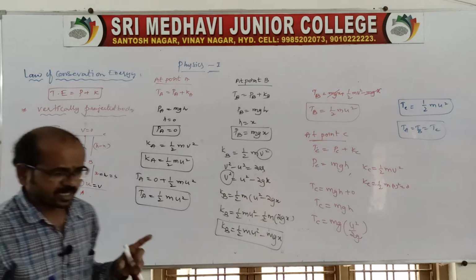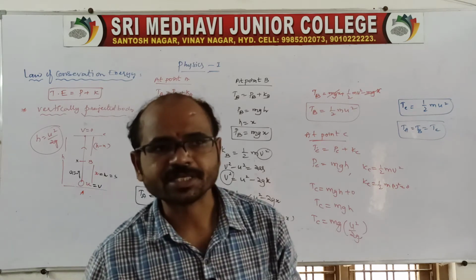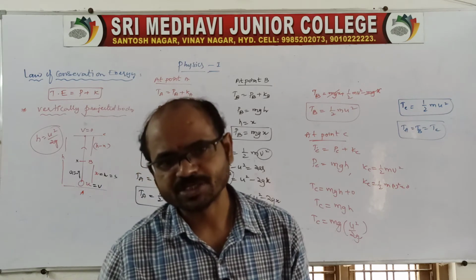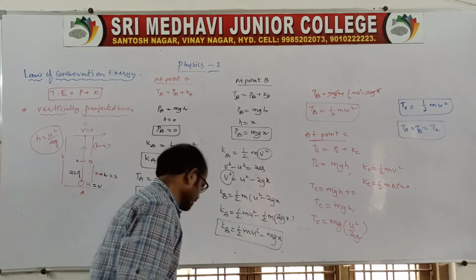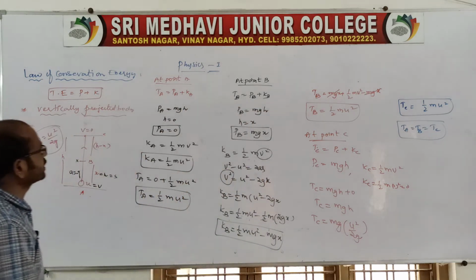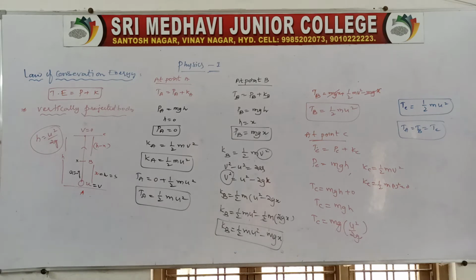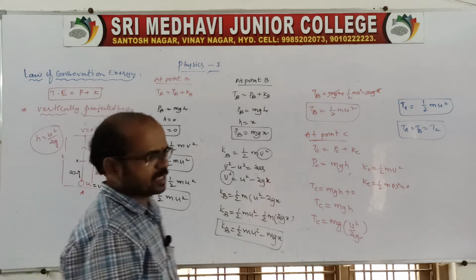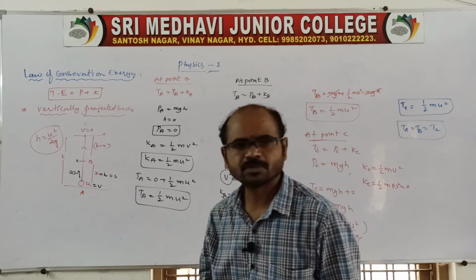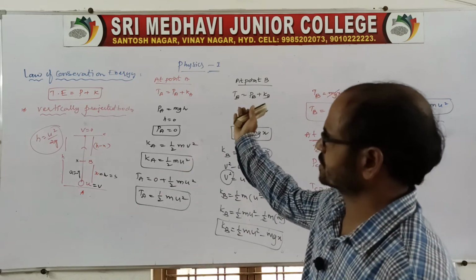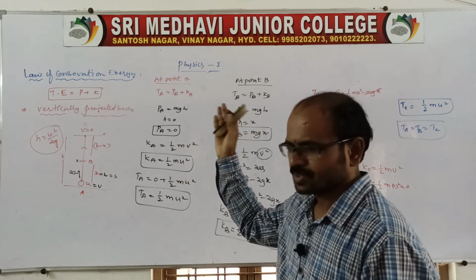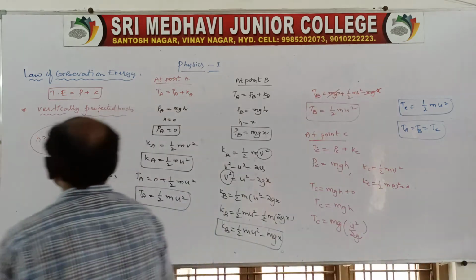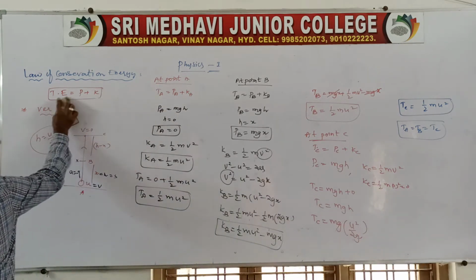Therefore the loss in kinetic energy is equal to the gain in potential energy, and the loss in potential energy is equal to the gain in kinetic energy. This is in case of a vertically projected body. It is not required to read, but remember it, because these relations cover both the freely falling body and the vertically projected body.